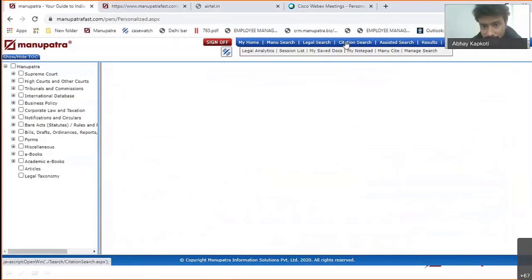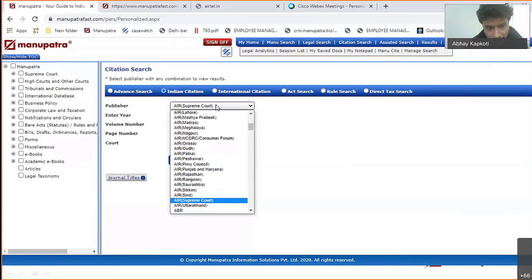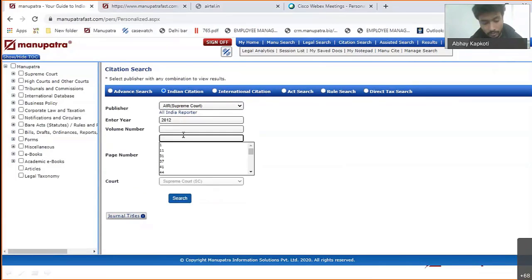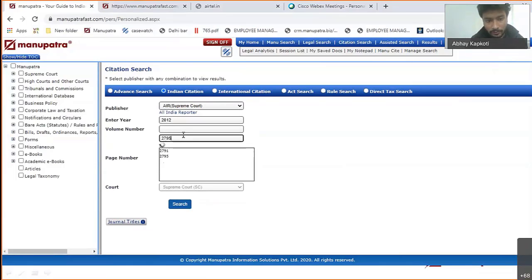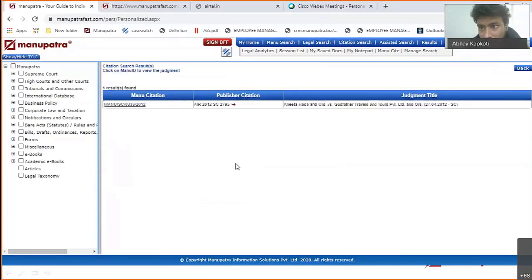This is the citation search if you're looking for a particular case. So this is AIR Supreme Court. You just have to go down and select AIR Supreme Court. The volume number is 2012 and the page number is 2795. Okay, just put in the numbers, search, and this is the Manu citation.